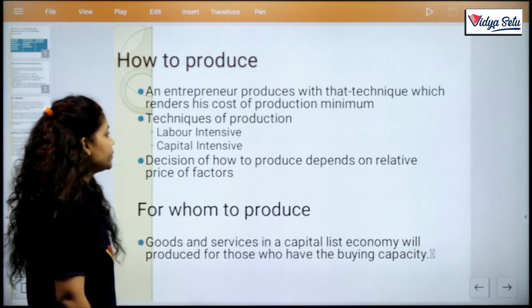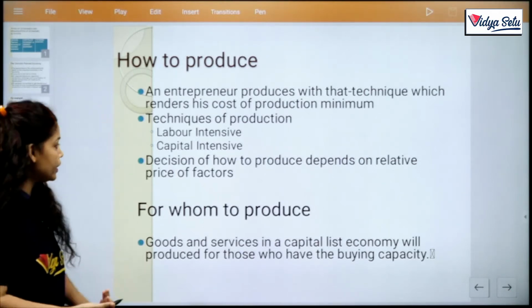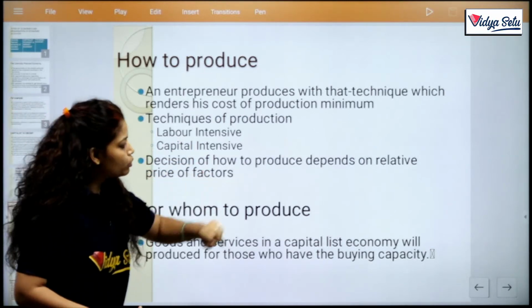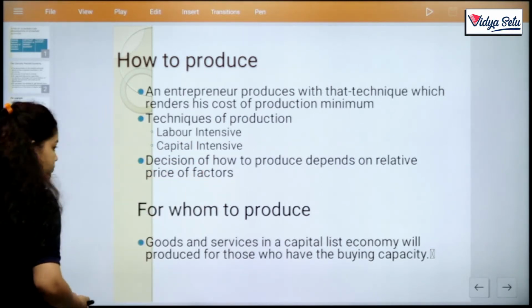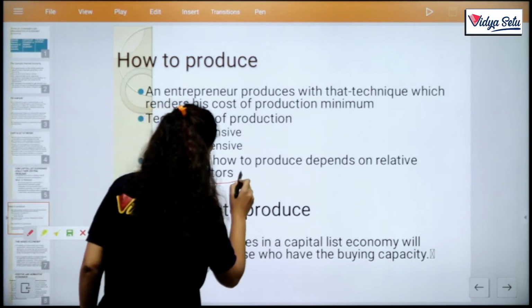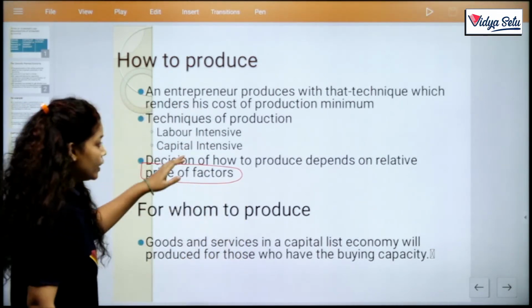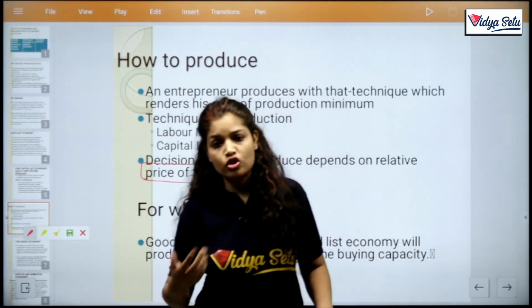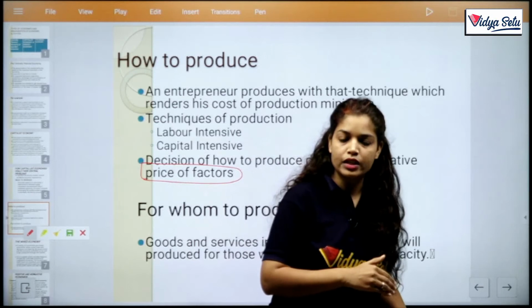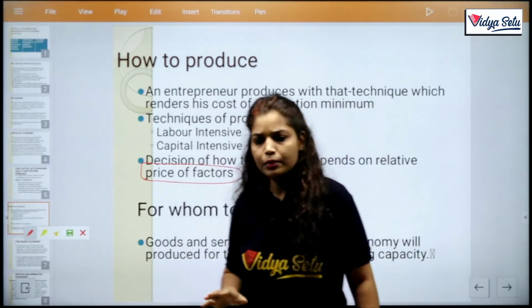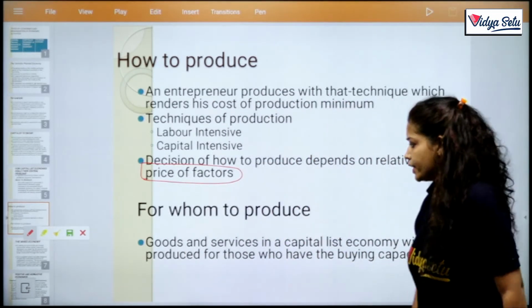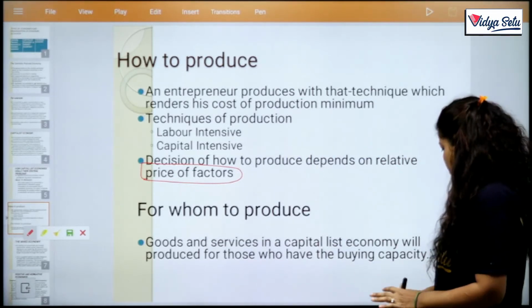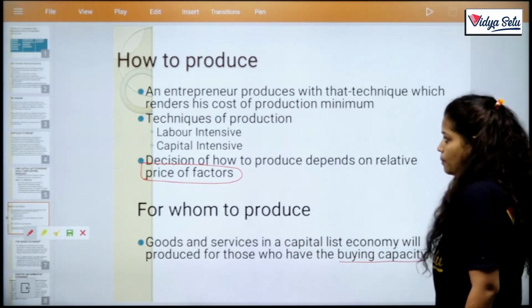Next is how to produce. There are two techniques, labor intensive and capital intensive. The decision of how to produce depends on the price of factors. That means if the capitalist finds that labor is cheap compared to the capital intensive technique, then he uses labor, or otherwise he uses the capital intensive technique. And the last one, for whom to produce: those who have buying capacity.